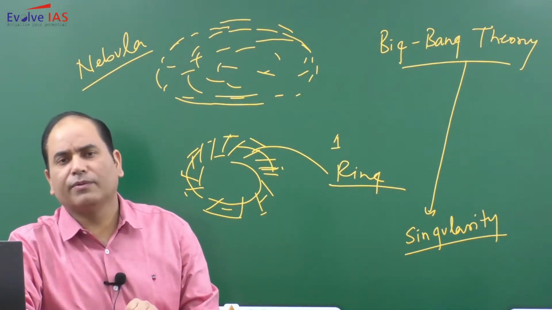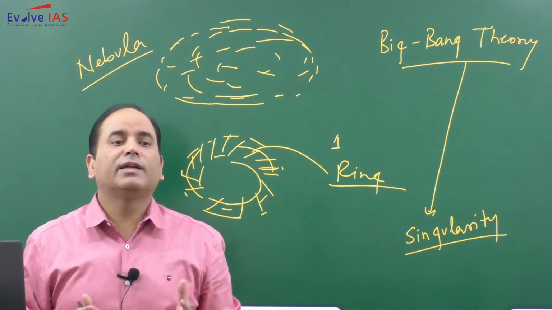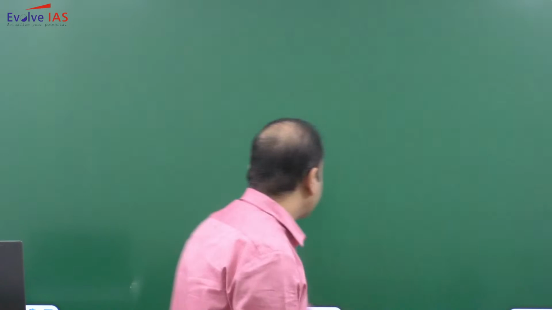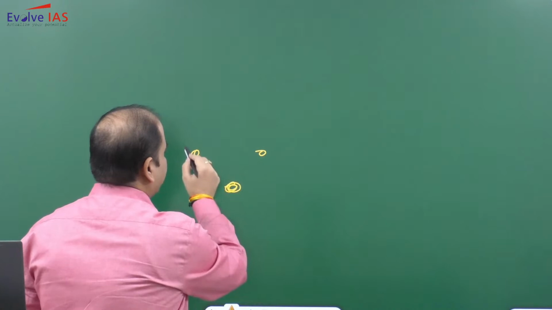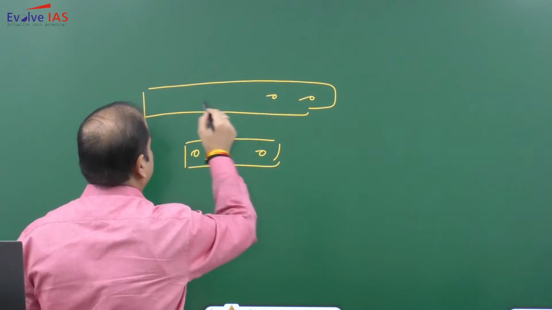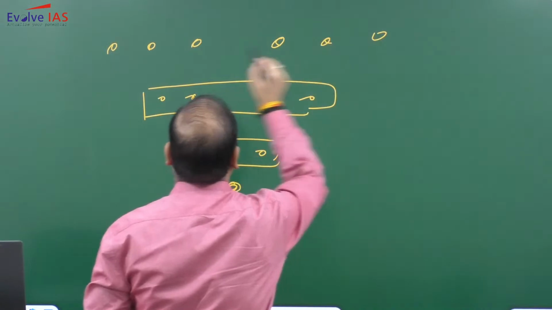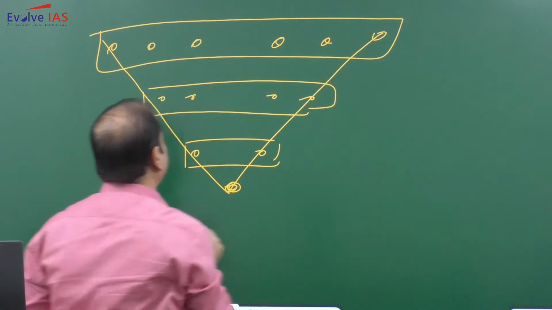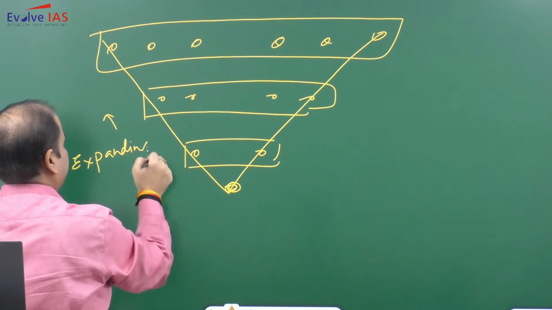As per Big Bang theory, we have started from the singularity, and presently we are in an expanding state. So from the singularity we have started, it is like from here, and we are in an expanding state. So we are in expanding stage.